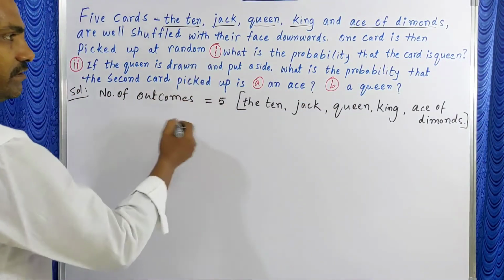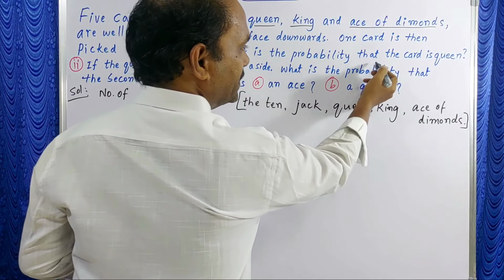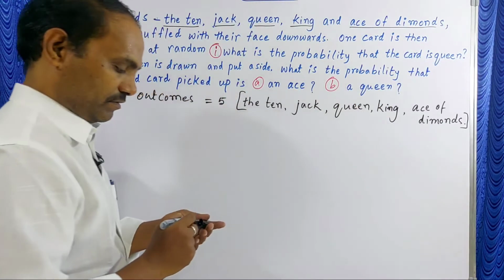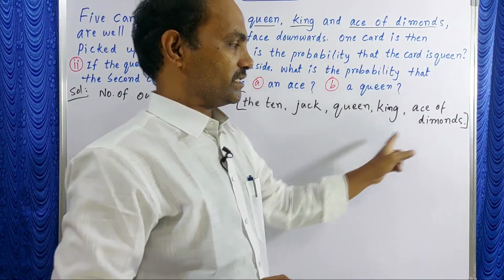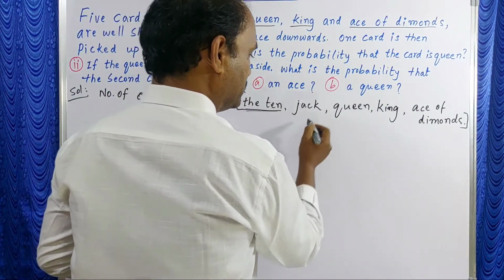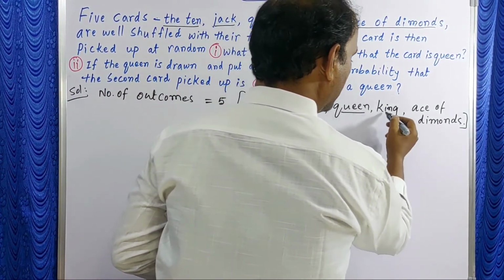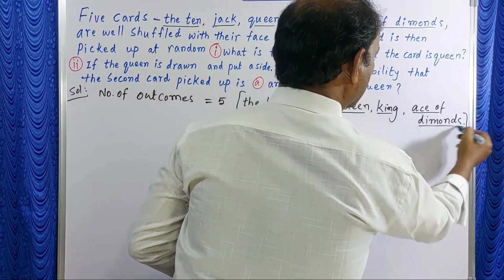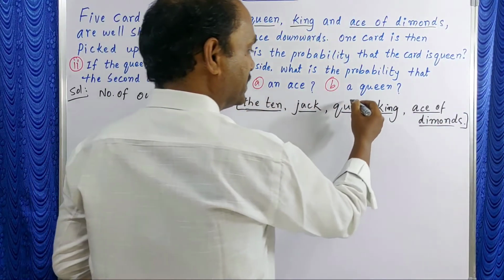What is the first one? What is the probability that the card is a queen? How many queens are there in these 5 cards? 5 cards are there: 10, jack, queen, king and ace of diamond. So 1 queen is there.